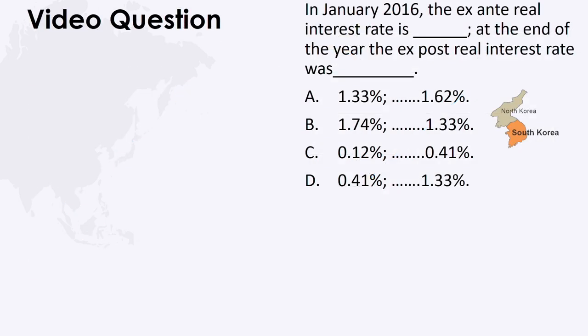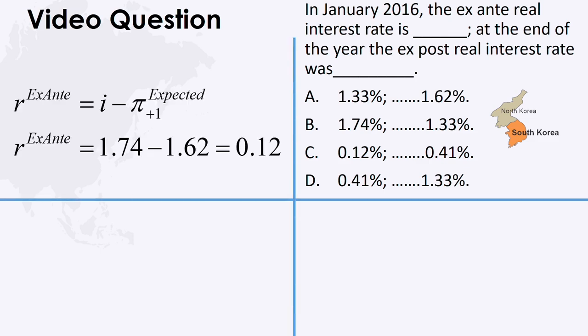The ex-ante real interest rate is the gap between the interest rate and expected inflation. The former is 1.74% and the latter is forecast at 1.62%. The ex-ante real return is 0.12%.